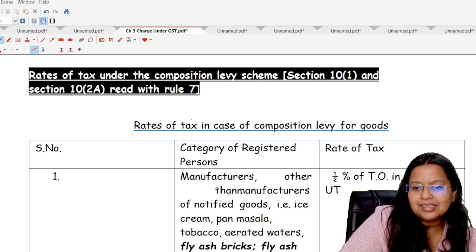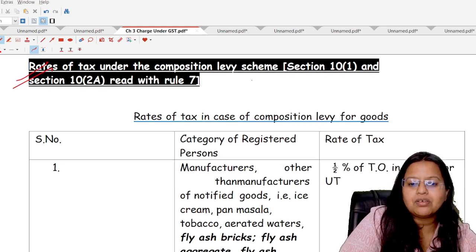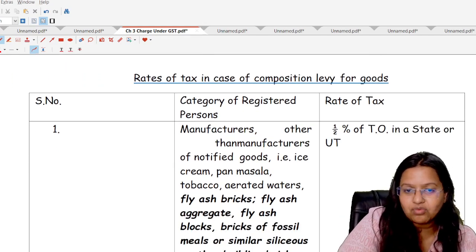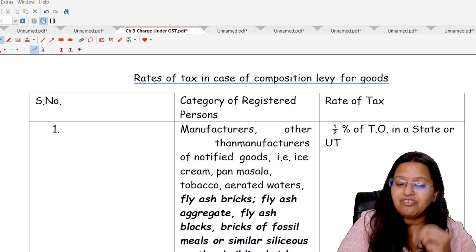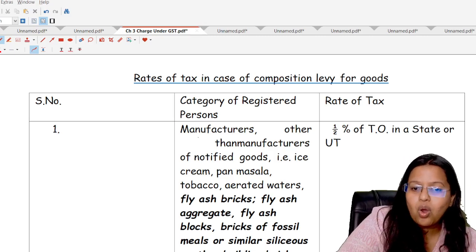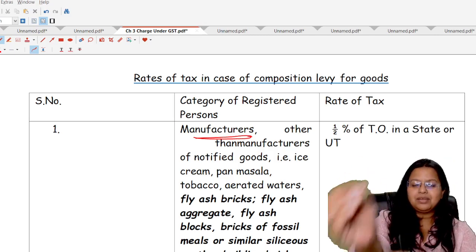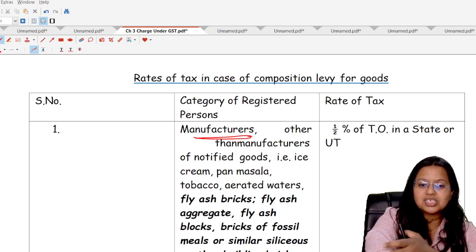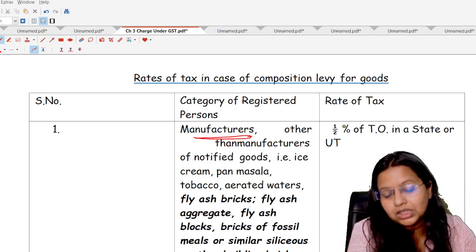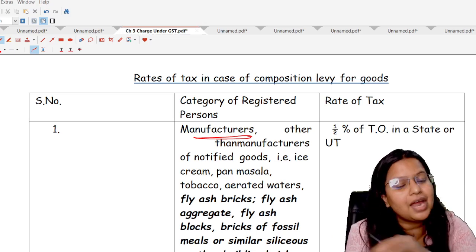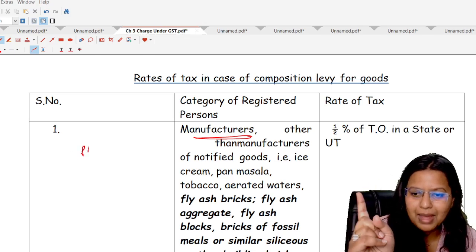The next thing is what are the rates of taxes under the composition levy? The categories have been divided for goods and the rest of the service providers. This covers three parts. First is all the manufacturers, other than the manufacturers of the following notified goods. All the manufacturers can take the registration under the composition scheme while they are selling the manufactured items to others, but manufacturers of these notified goods are not allowed to take the registration under the composition scheme. And those are, first of all, pan masala.